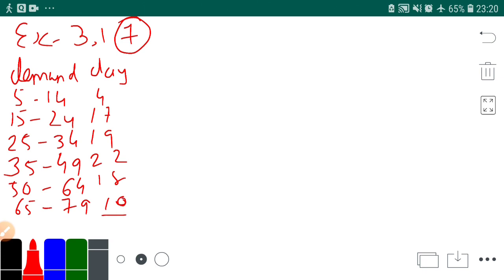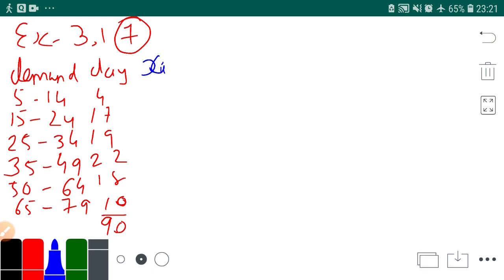Okay, let's solve this sum. First of all I'll do the total of frequency. It's 4 plus 17 plus 19 plus 22 plus 18 plus 10, so the total of frequency is 90. Now first of all you have to find the xi.